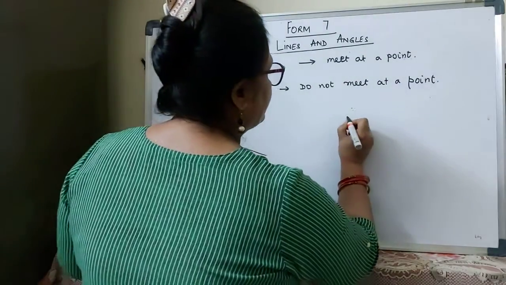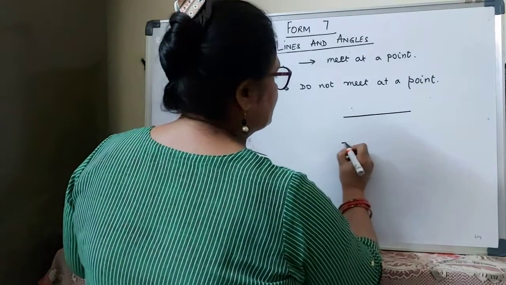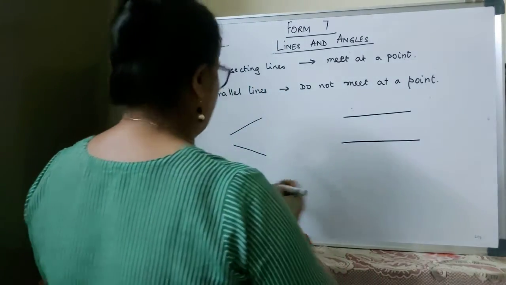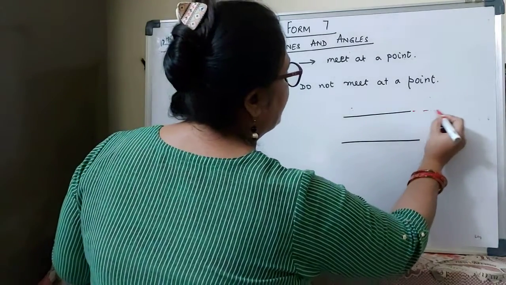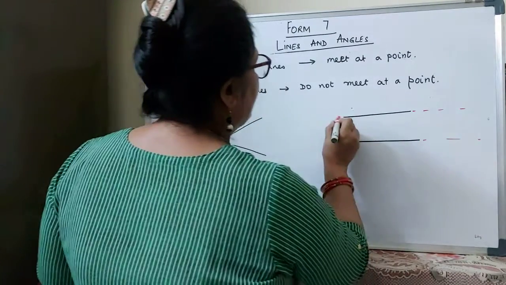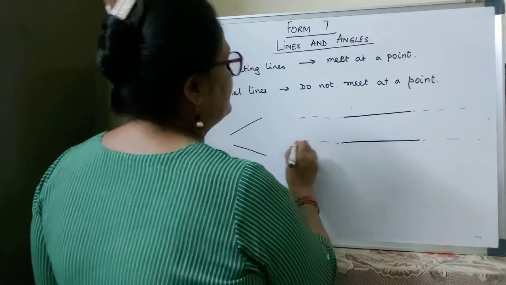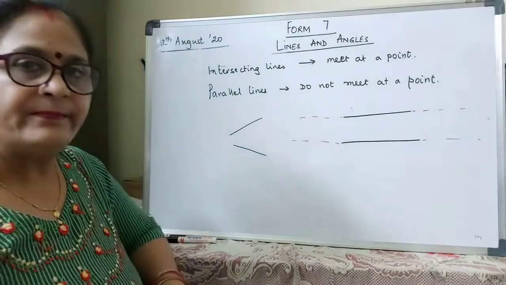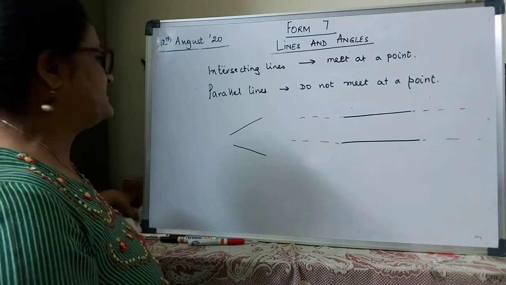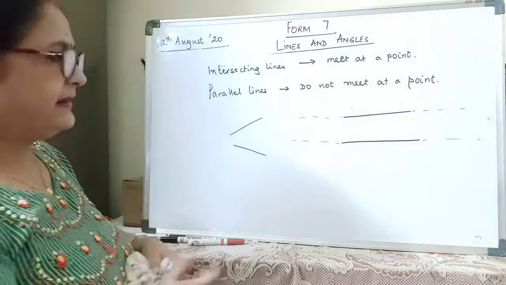Now if I take two lines, and I extend these two lines on both the sides, as far as possible, these two lines will not meet each other. So these two lines we say are parallel lines.